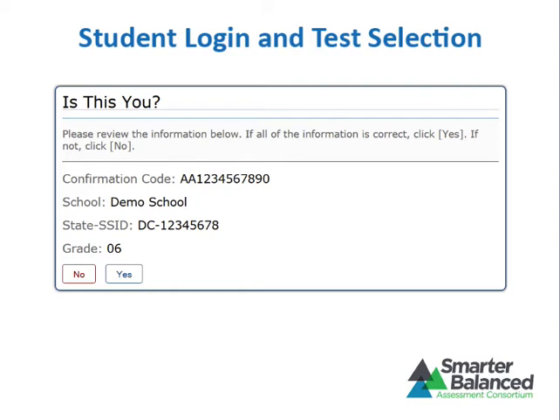After logging in, students need to complete a few more steps before they begin testing. Students will be asked to view and verify their personal information. If their information is correct, they should click Yes to proceed to the Your Test screen. If their information is incorrect, they should click No to be redirected to the login page. You must then contact your school or district test coordinator to have the student information updated in TIDE before those students attempt to log in again.